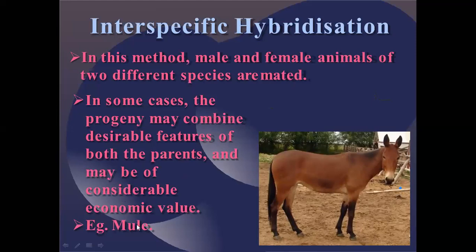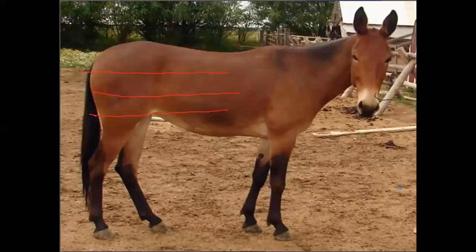That is a mule, a horse and donkey hybridized together. It doesn't mean that we can get the desirable characteristics 100%. But if you do get the desirable characteristics, then they have some economic value that one should understand. So this is the mule that I'm talking about.